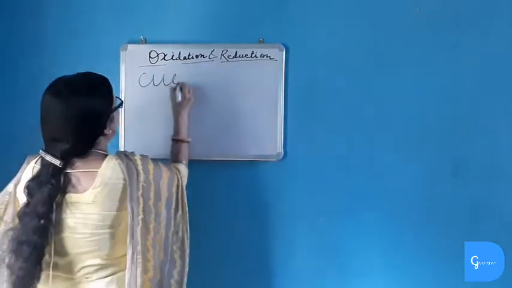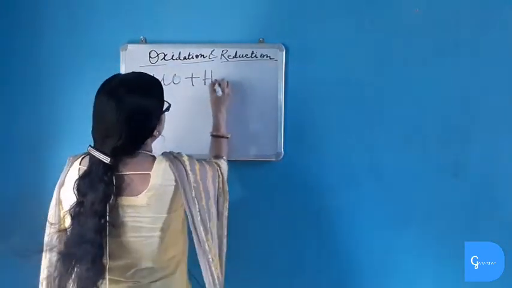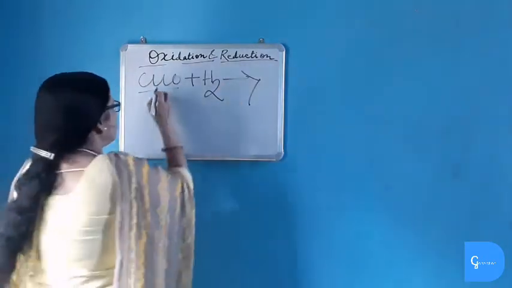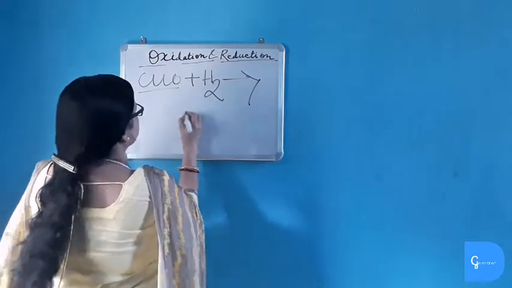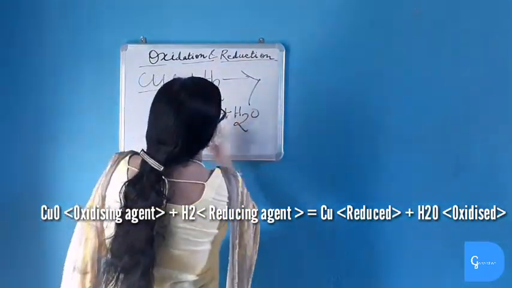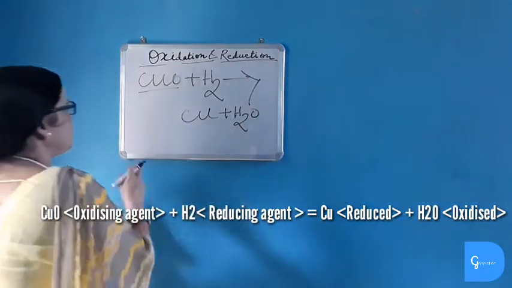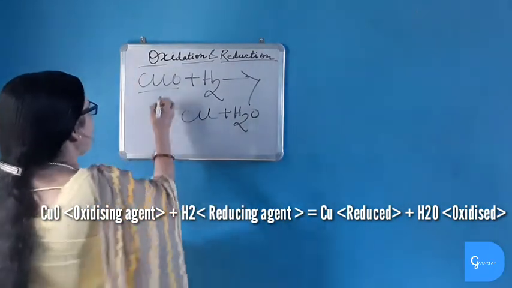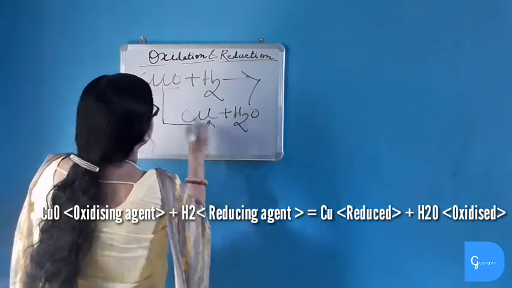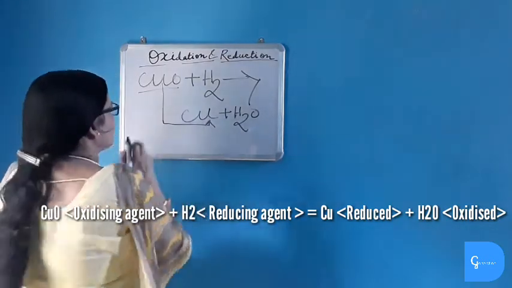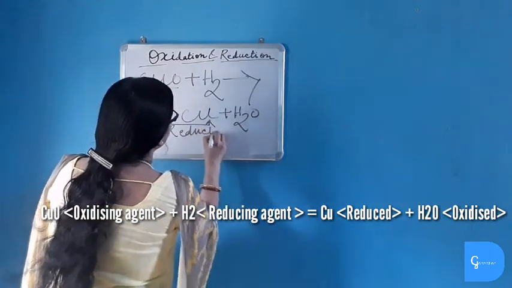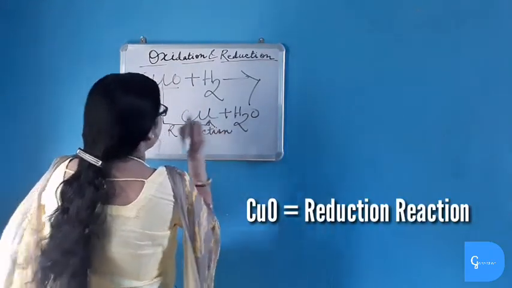If copper oxide reacts with hydrogen, what happens? Copper oxide is a black color powder. This happens in this reaction: copper oxide plus hydrogen gives copper plus hydrogen oxide, which means water is formed. Now see what is happening in this reaction. Copper oxide is giving up oxygen and forming copper. This means removal of oxygen, and removal of oxygen means reduction reaction. So copper oxide is going through a reduction reaction.